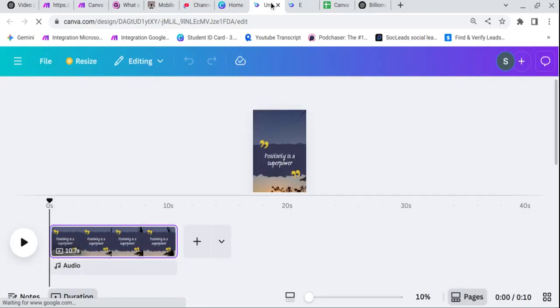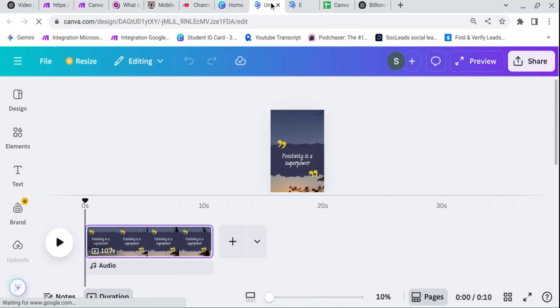Click on a reel section, and for this method you have two options. You can create a bulk of reels on your own, or you can use Canva to automate that to create 300 reels at once. So let's go with this.